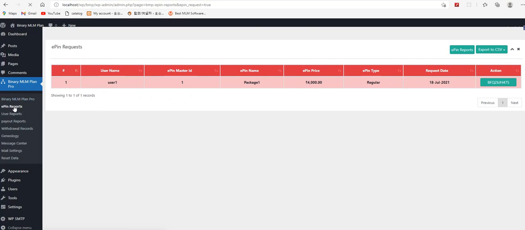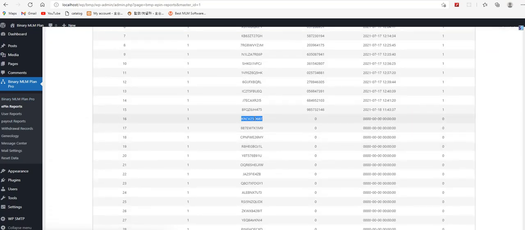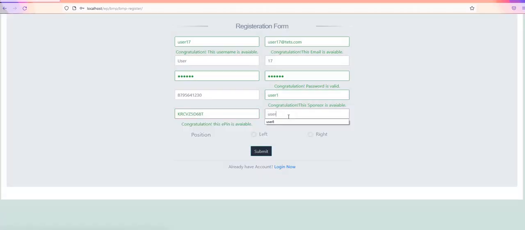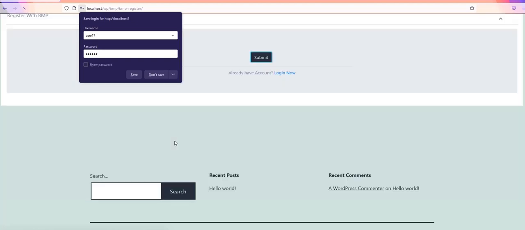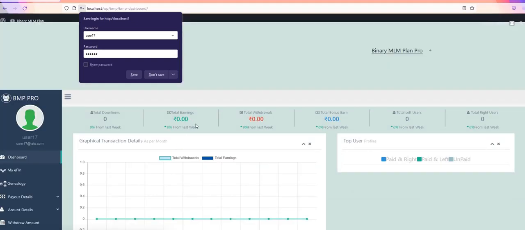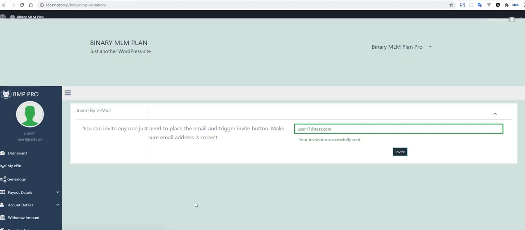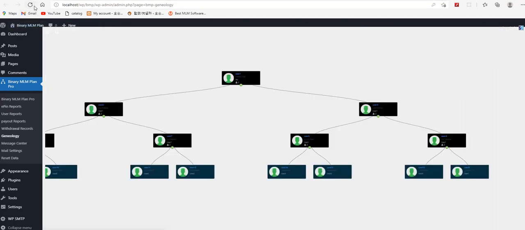Just a minute. And I am considering user 8 here. So it automatically goes to the right section. This has been successfully registered in the right section of user 1 under user 8. That is, the parents have been successfully registered. And if we check here, everything has been generated like this.